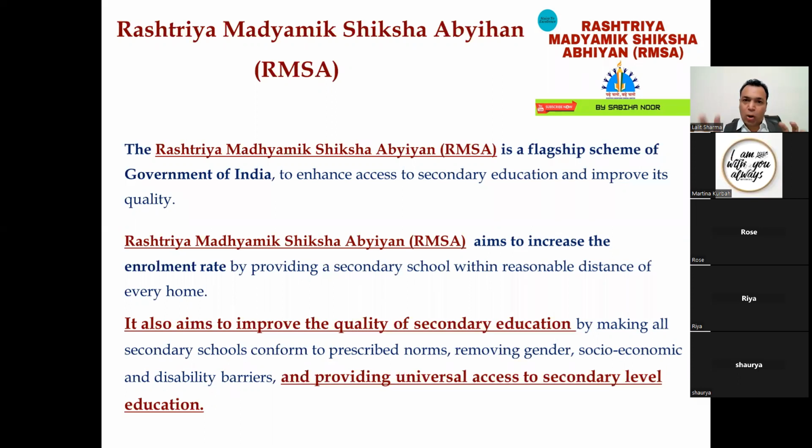Universalization of elementary education talks about the elementary education. Elementary education is up to the 5th or 8th, but what after the 8th? After the 6th, 7th, 8th, 9th, 10th, +1, +2 talks about the secondary education. So after class 8, in order to provide secondary education, the RMSA Abhiyan was launched by the Government of India. Rashtriya Madhyamik Shiksha Abhiyan aims to increase the enrollment rate by providing a secondary school within a reasonable distance of every home. Ab kya hua?